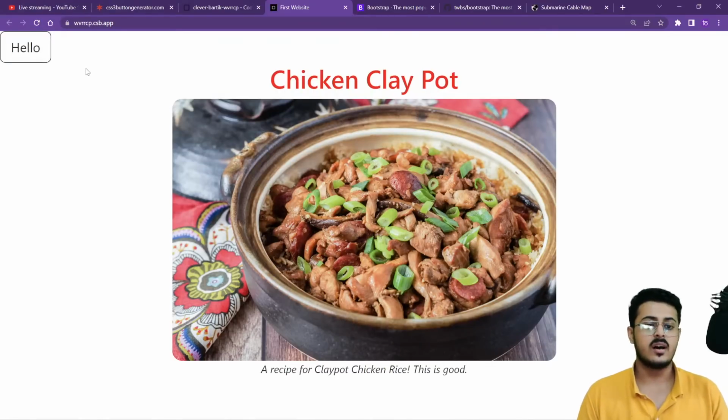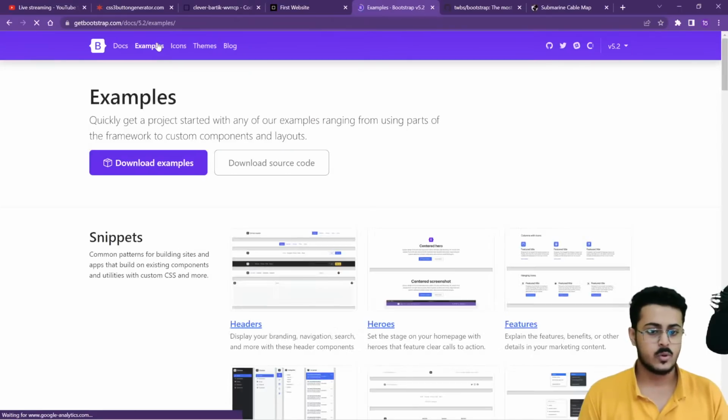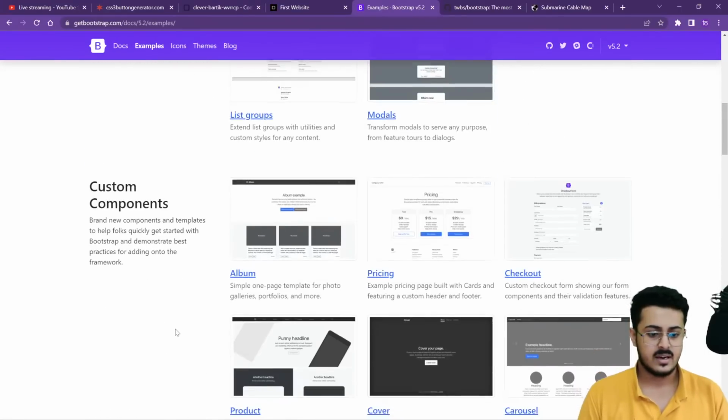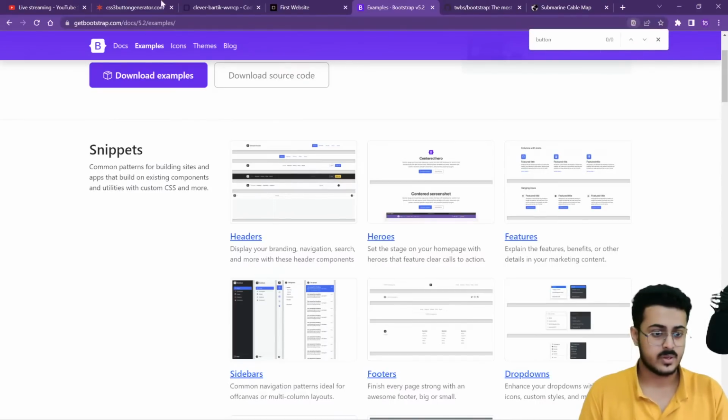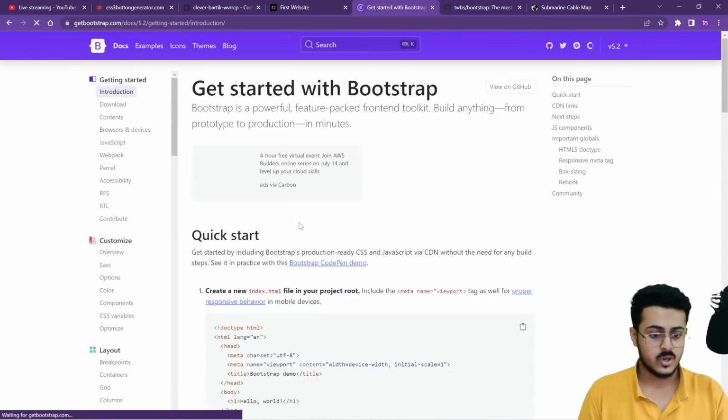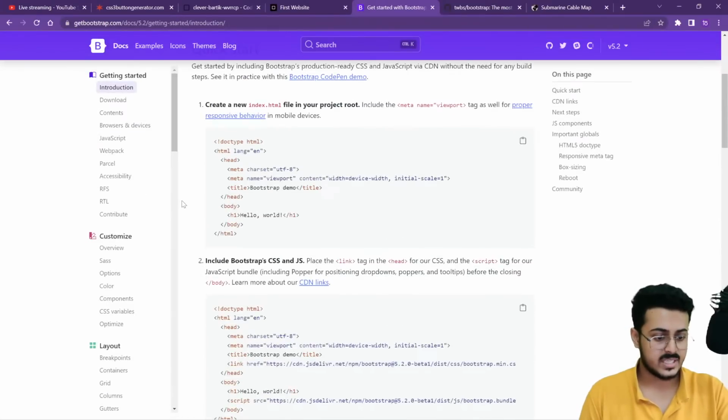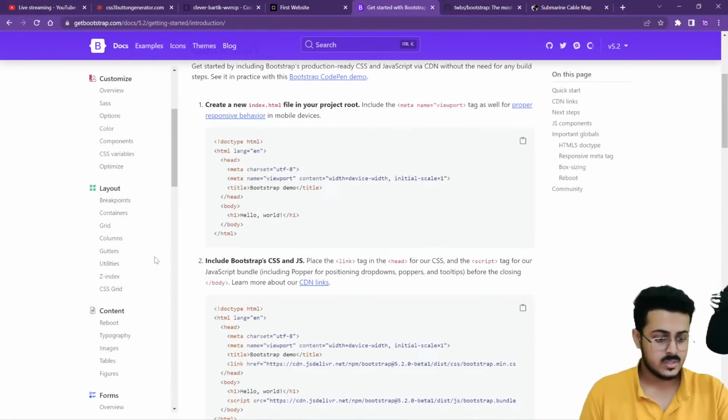So there are a lot of things. Let's go back to our Bootstrap module. Let's go back to examples. We want to have buttons, so let's search for button. I'm not able to get buttons right over here. Let's go back to docs and try to find button from right over here.